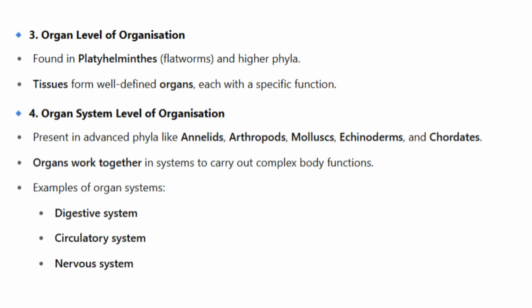4. Organ system level of organization. Present in advanced phyla like annelids, arthropods, mollusks, echinoderms, and chordates. Organs work together in systems to carry out complex body functions. Examples of organ systems: digestive system, circulatory system, nervous system.